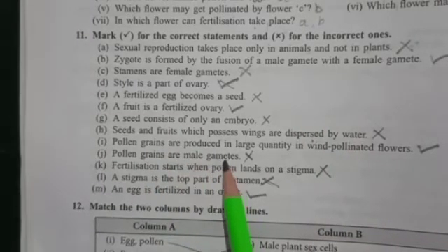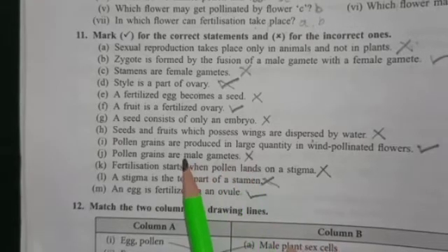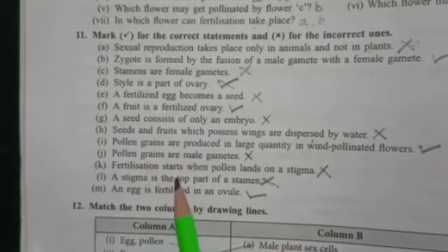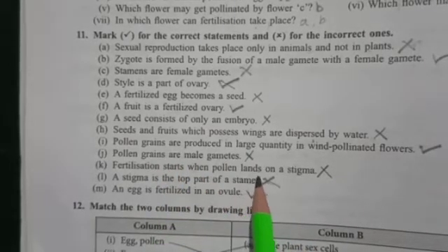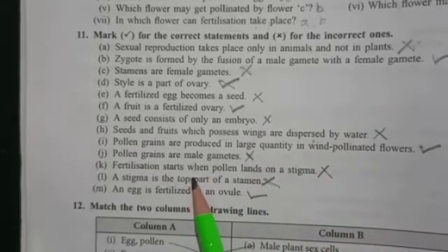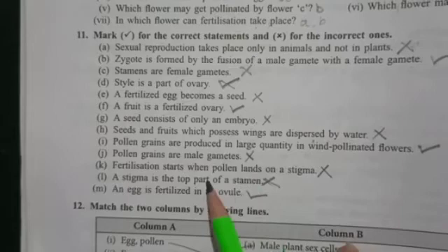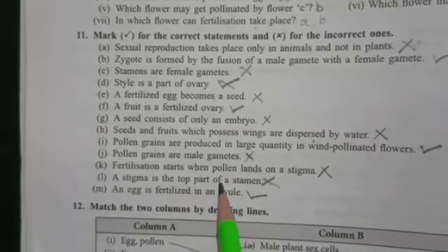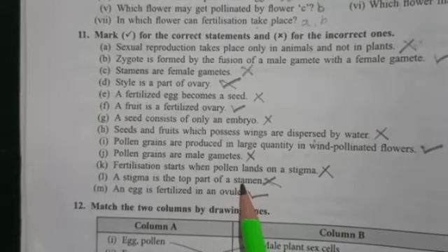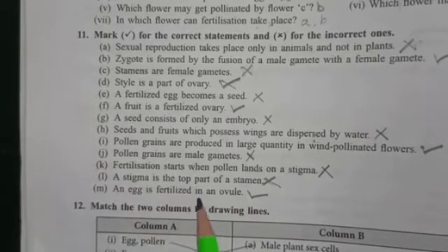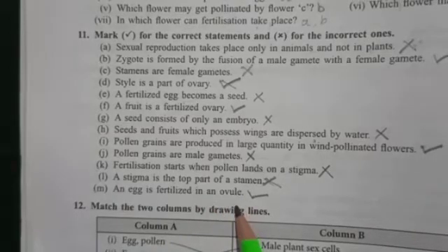Now, pollen grains are male gametes. The statement is not completely right. The statement is wrong, as male gametes are present inside the pollen grains. Now, fertilization starts when pollen lands on a stigma. This is false. Fertilization starts inside the ovary when the male gamete fuses with the egg cell. Now, a stigma is the top part of a stamen. This is false. Stigma is the top part of a carpel. An egg is fertilized in an ovule. Yes, this is true.